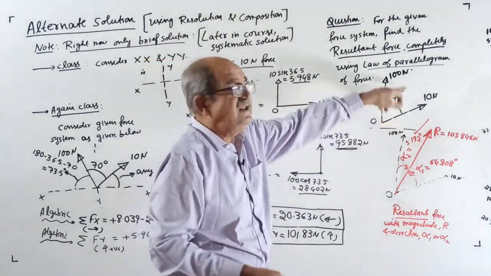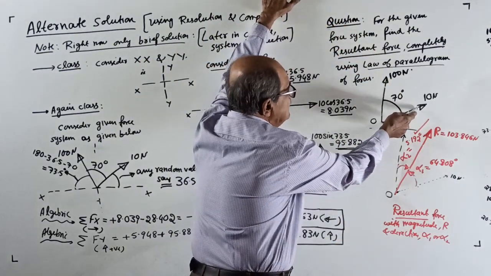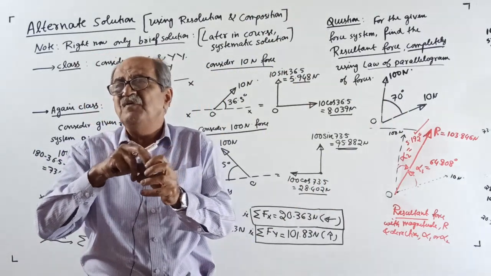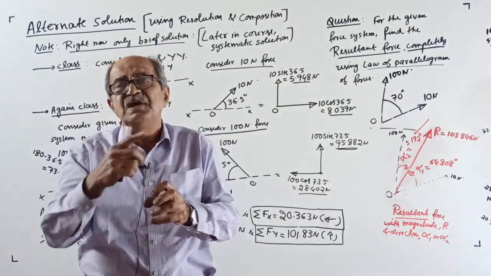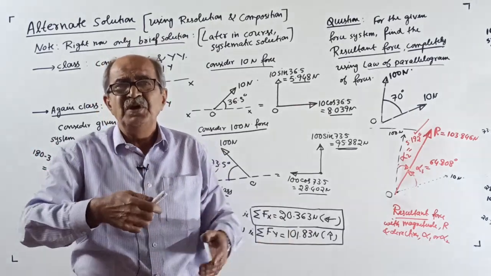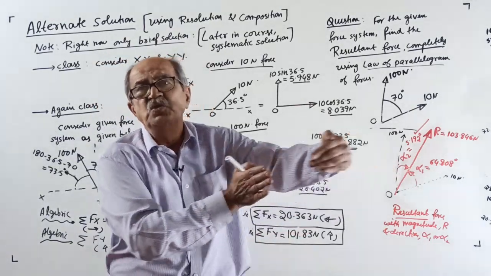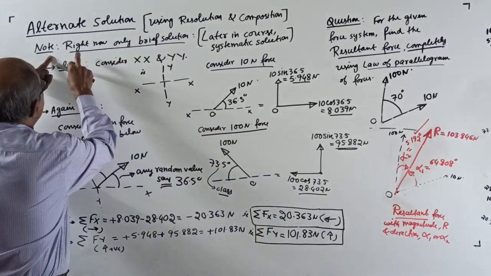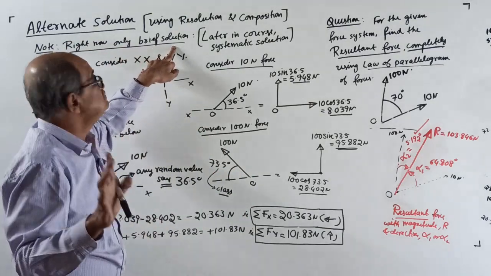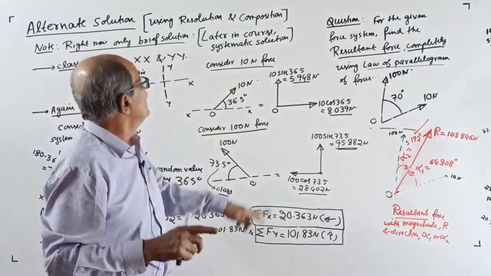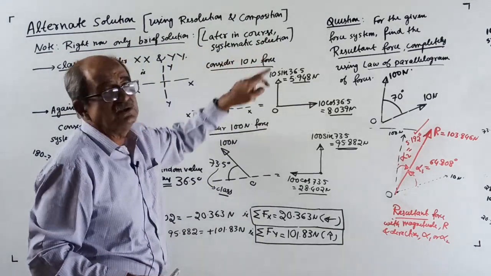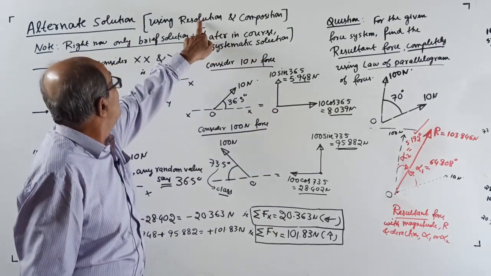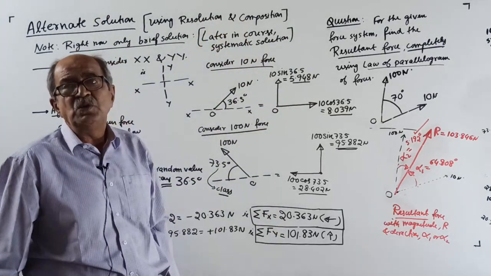Here we found the resultant, magnitude and direction, with respect to any one of the forces. Like I told, when you travel in a bus, your relative position with respect to two permanent objects within the bus will remain the same, irrespective of whether the bus is going this way or takes a U-turn or goes the other way, no effect. Very important: right now only a brief solution, because later in the course the systematic solution will come. Not this way, very systematic. For completely covering these two, I may require 2-3 classes.